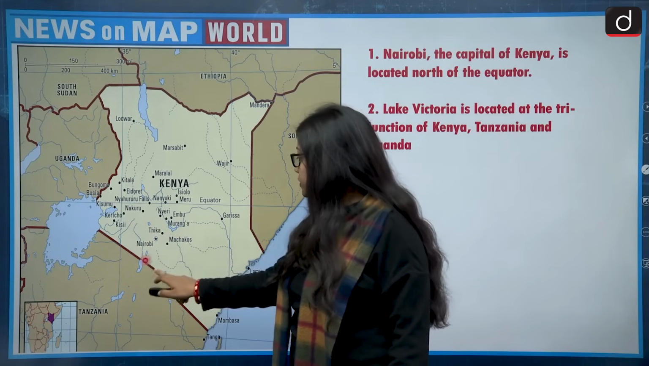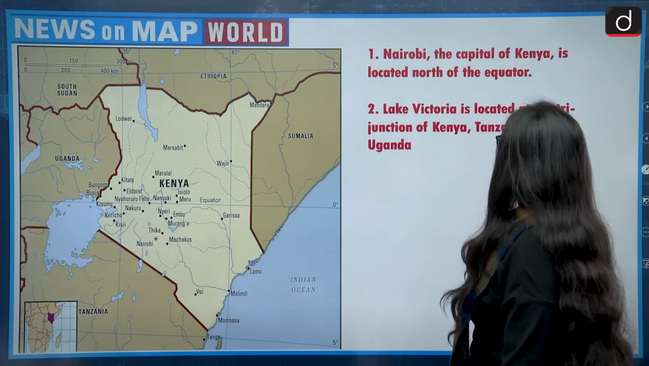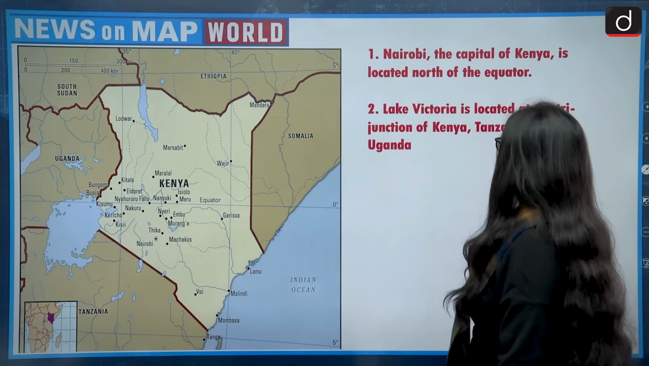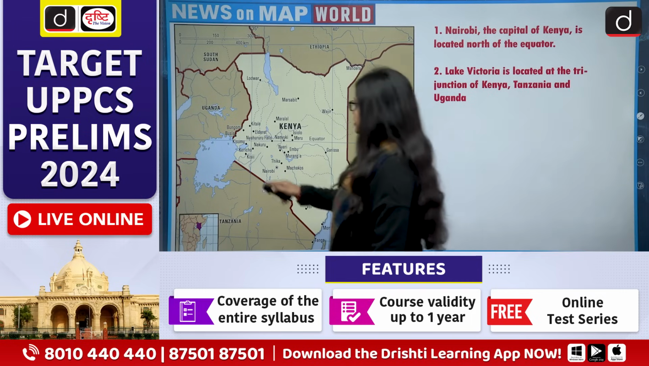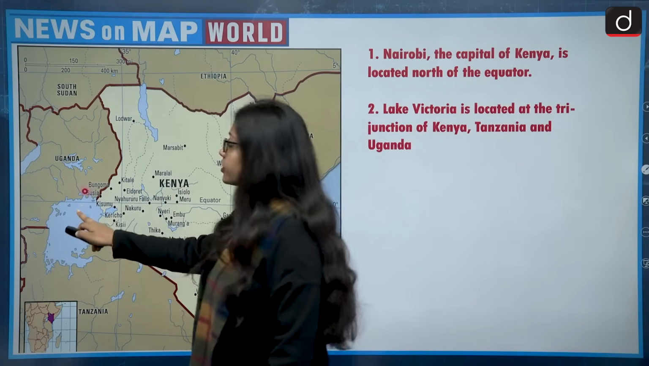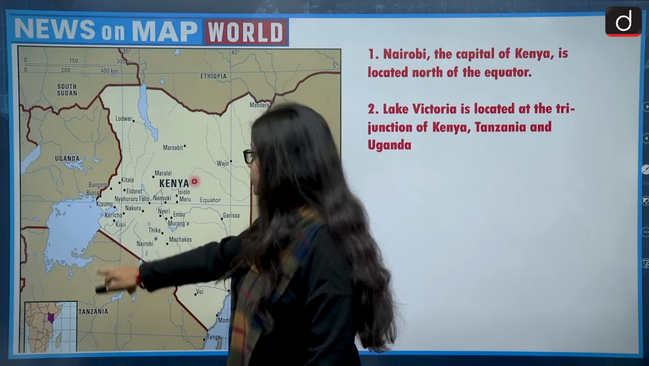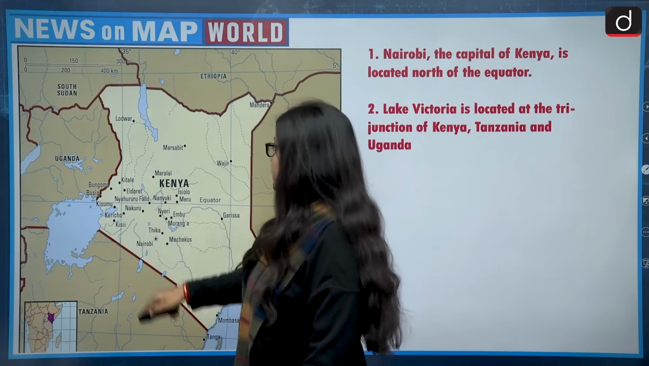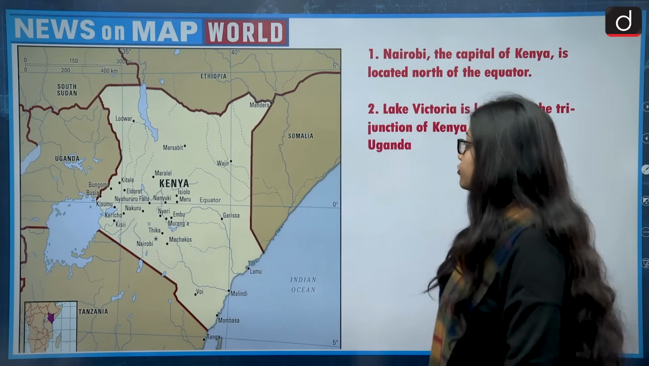So this is Nairobi. Then, Nairobi, the capital of Kenya, is located north of the equator. So this becomes wrong because it is located to the south of the equator. Then, Lake Victoria is located at the tri-junction of Kenya, Tanzania and Uganda. If you see, this is the location of Lake Victoria, a very famous lake of Africa, and it is located at the tri-junction of Uganda, Kenya and Tanzania. Tanzania to the south, Uganda to the north, and then on one side we have Kenya. Lake Victoria is very famous because many of the rivers also originate from here.